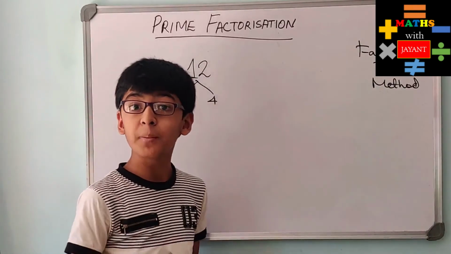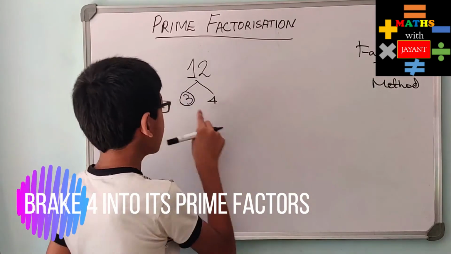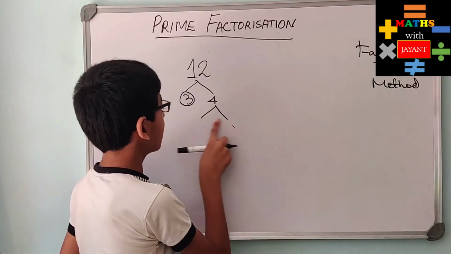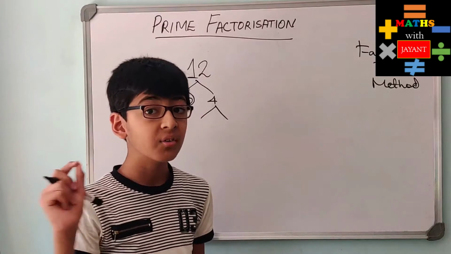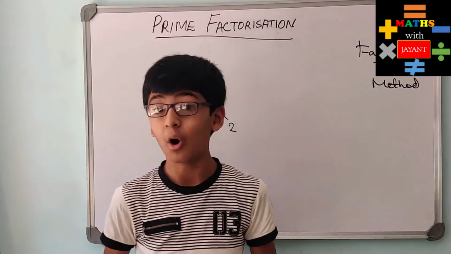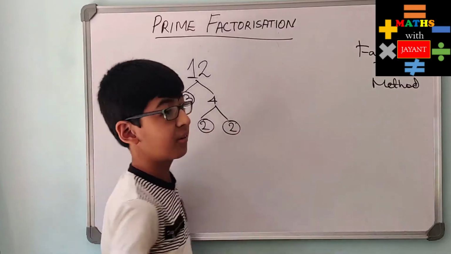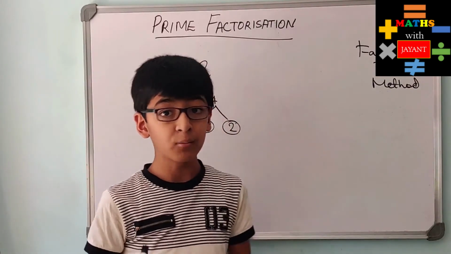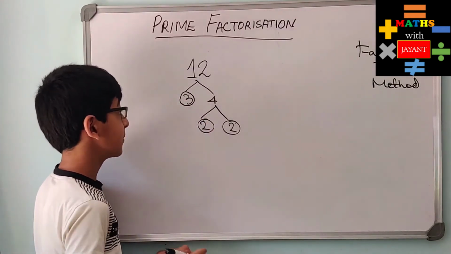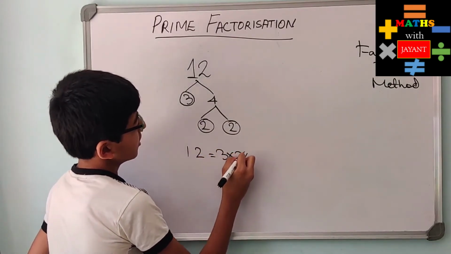So what should we do with the composite number? We need to think of two numbers that will give the composite number. 4 has to be broken down more. What two numbers give me 4? 2 into 2 gives us 4, and that's obvious. Both 2's are prime, so I've circled them, and we can't factorize any of them further. So 12 is going to be 3 into 2 into 2.